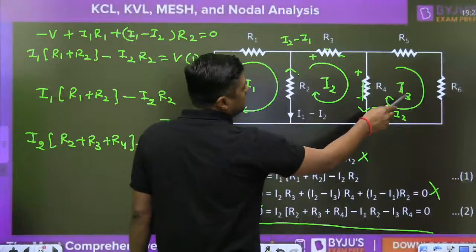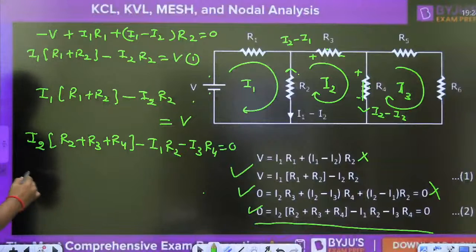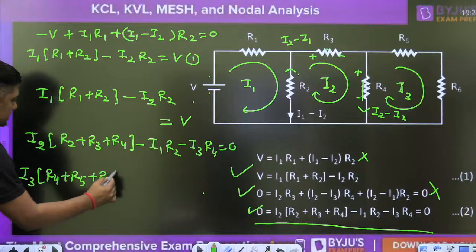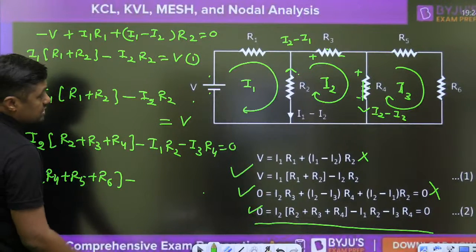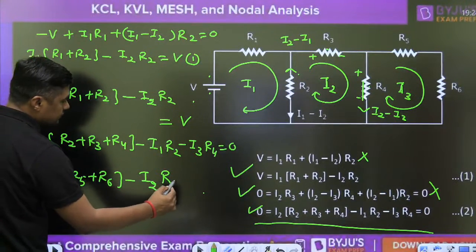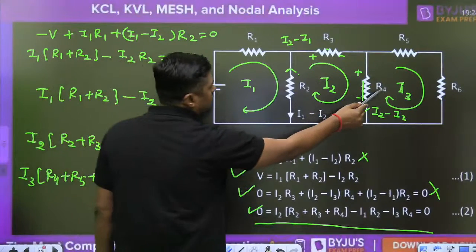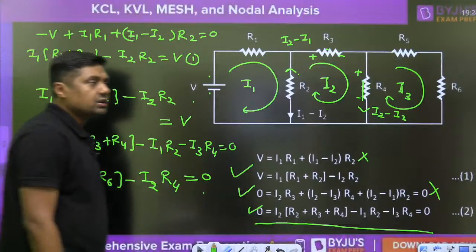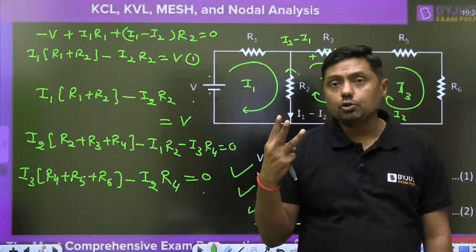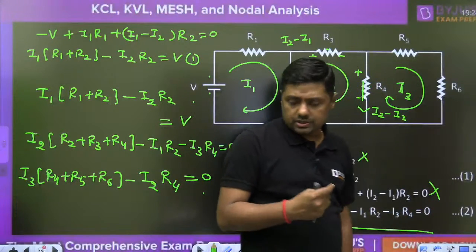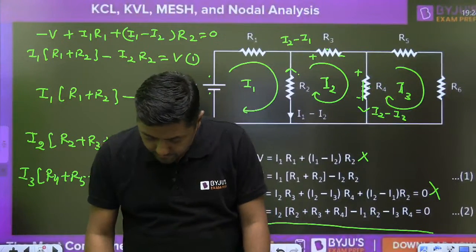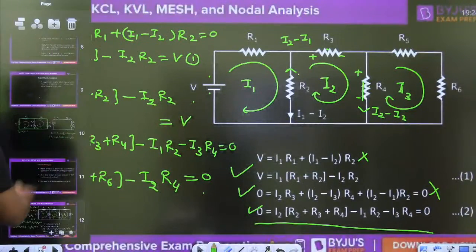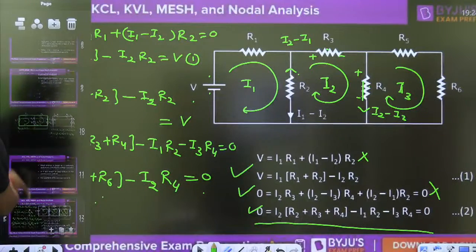Similarly, at the end, I3 (R4 plus R5 plus R6) minus, what is the I2? It is in opposite direction of I3, and which is the common resistor R4. I2 R4 with minus sign is equal to 0 because there is no battery. So we are saving our time. There are 3 unknowns, 3 equations. You have to solve the 3 equations and then you can give the answer, guys. So that is about the mesh analysis.